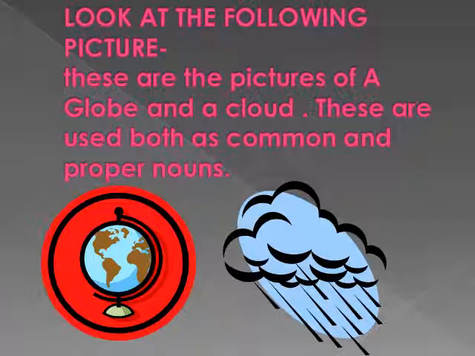Now children, this is a slide and you can see two pictures. One is of a globe and the other a cloud. A globe can be used as both a common and proper noun. So clouds can also be used as common and proper nouns. So like this, many words can be used both as common and proper nouns.